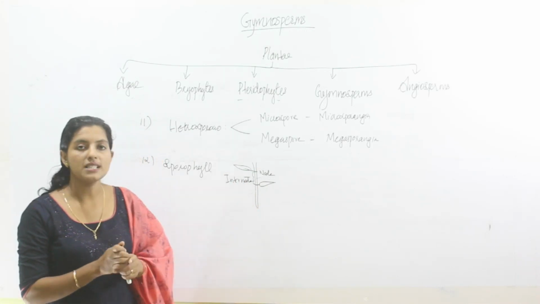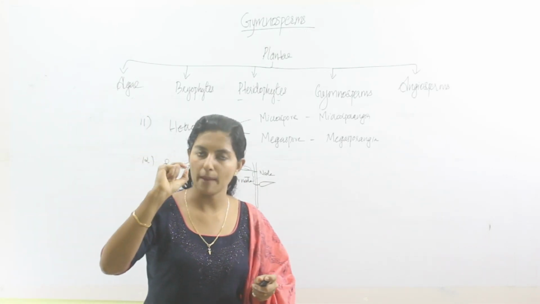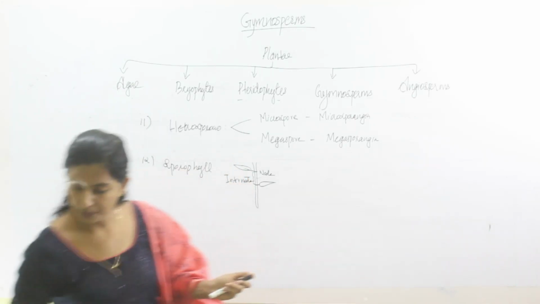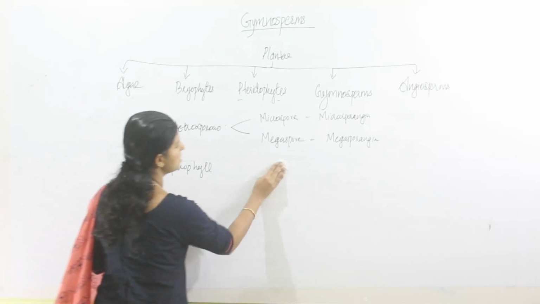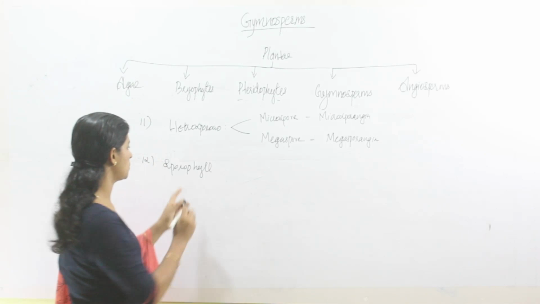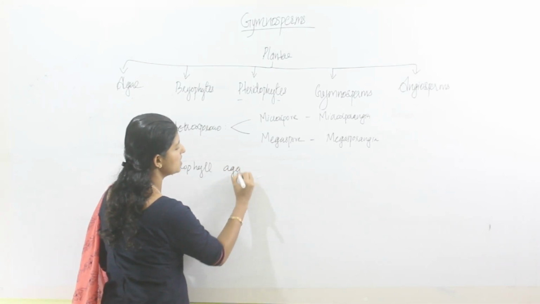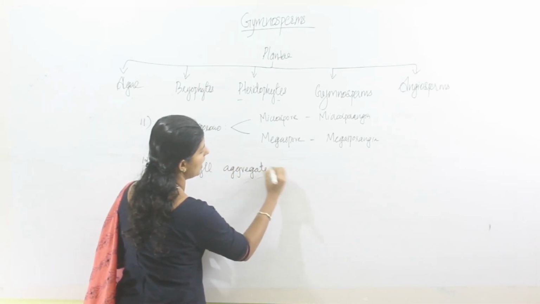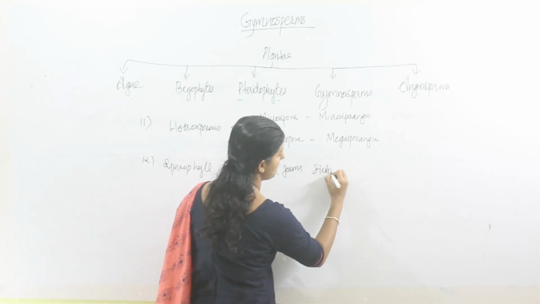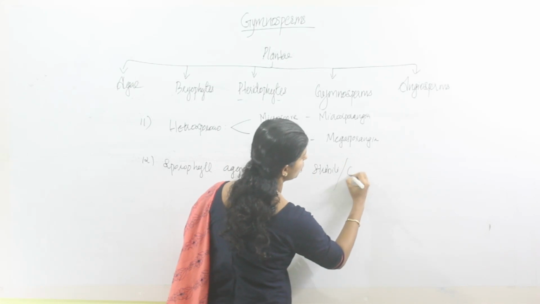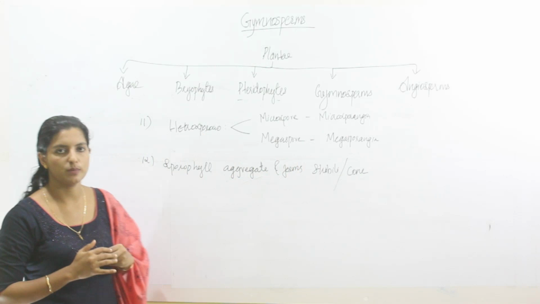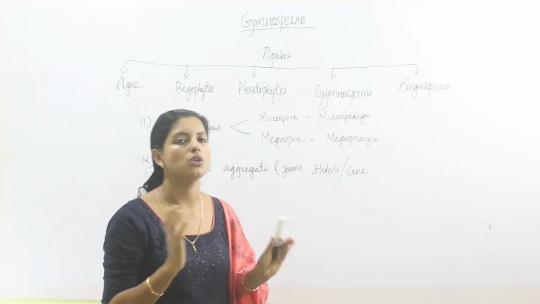Suppose these internodes are very compact, what will happen? These sporophylls will aggregate together and they will form a structure. That structure is known as strobili or cone. This is another characteristic feature of gymnosperms, in which strobili or cone is present.